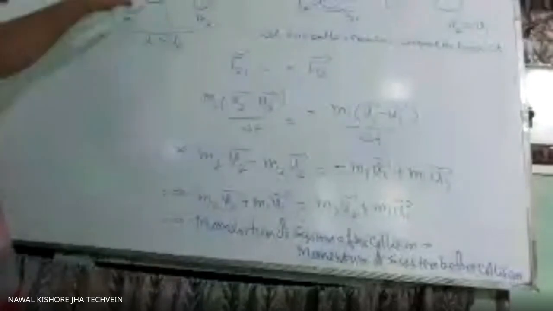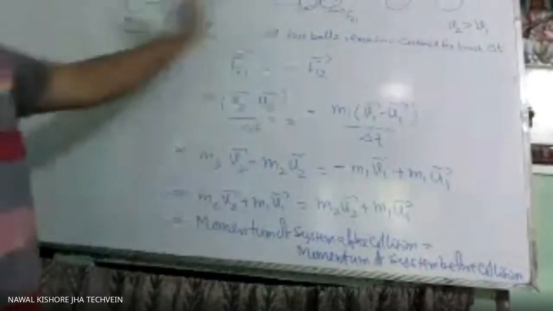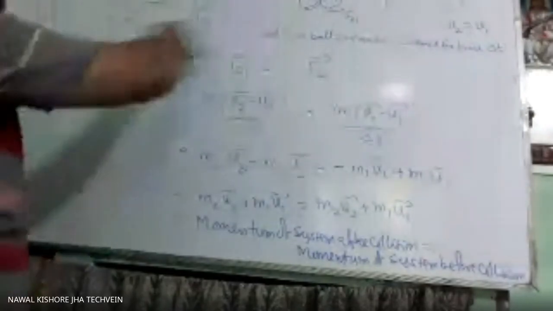So the momentum of an individual particle will change, but there will be no change in the momentum if we are not applying any external force. Here, as we have considered these two as a closed system, this is our system. So whatever force is applied by this on this one, and whatever force is applied by the second on the first, is part of the system only.